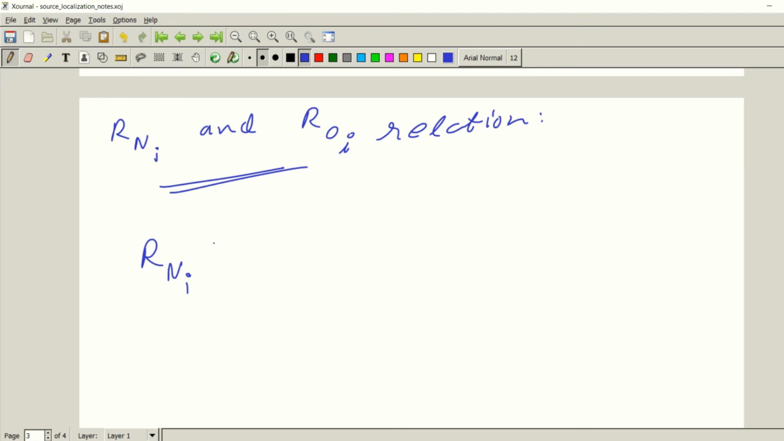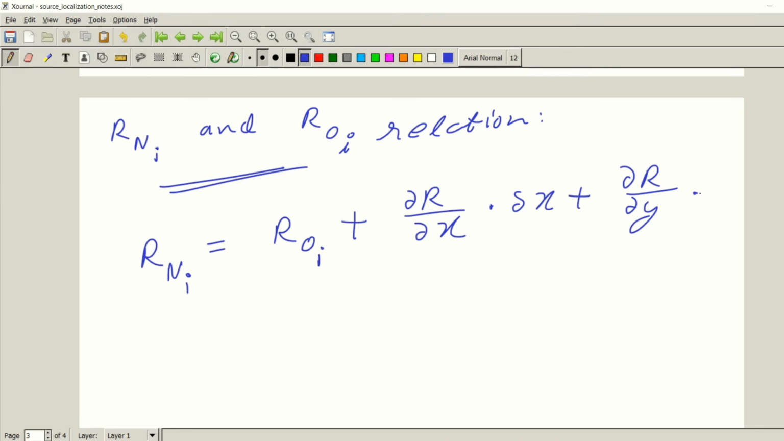This Rn I will be given as Roi plus del R by del x times delta x plus del R by del y times del y. Now this is kind of a first order approximation, and surely there will be higher order terms here, but as a first approximation this can be taken, and this will be more and more accurate if we are emitting the radio pulse at very short intervals of time.